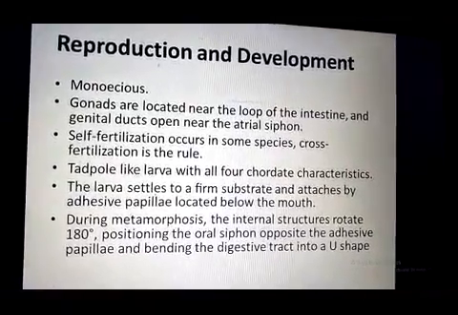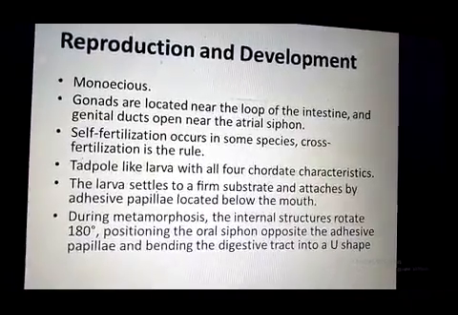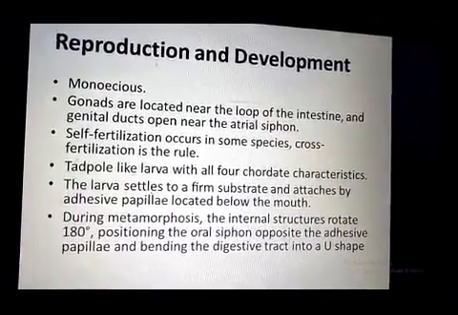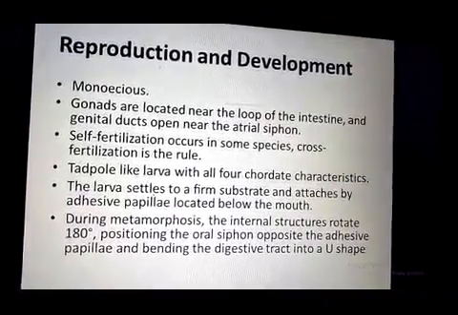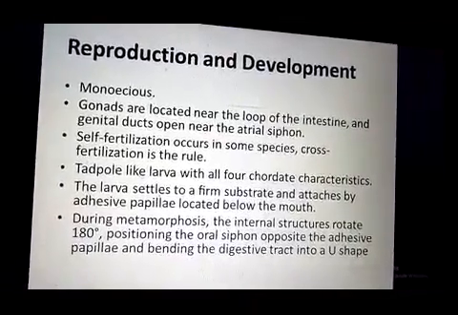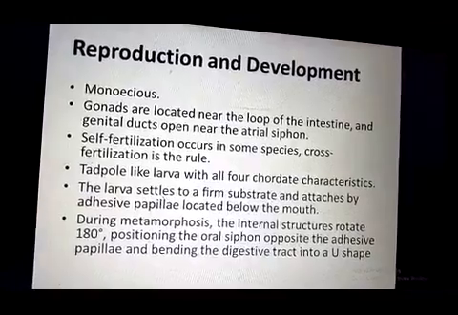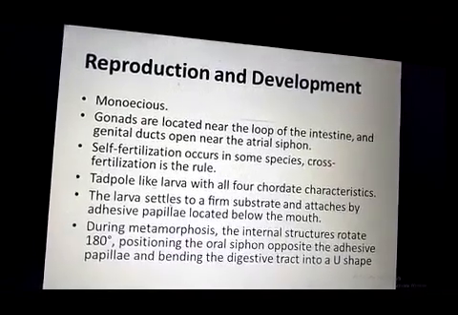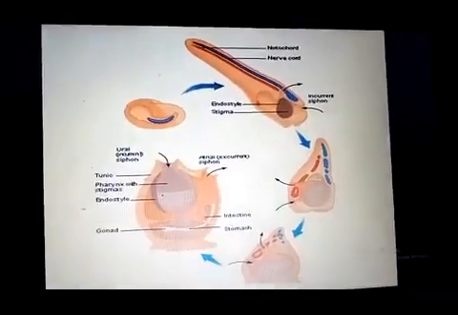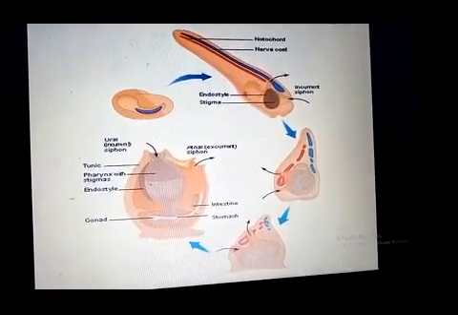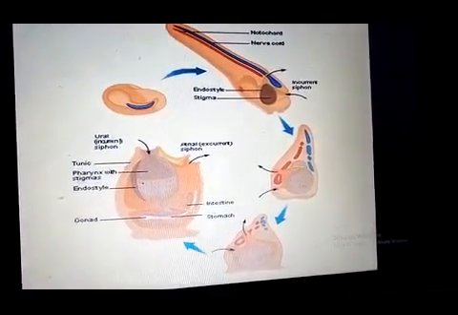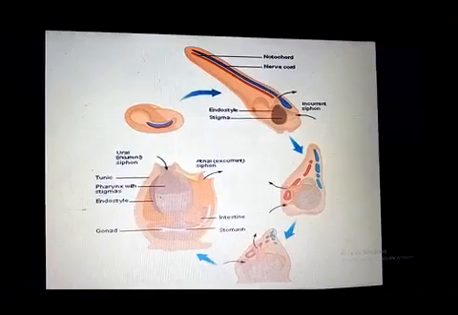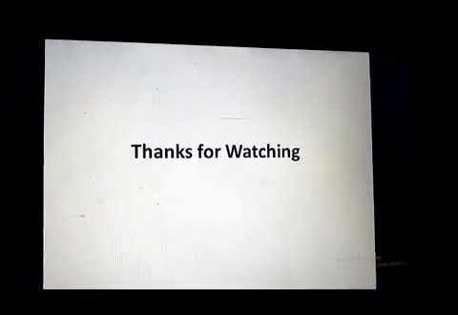These rotate through 180 degrees, and the oral siphon and the atrial siphon come to the anterior side, and they become located on the unattached side. As a result, the digestive system and the other systems become U-shaped. So this is the diagram of an ascidian, which shows the life cycle of the ascidian or urochordate. So this is about the urochordate.